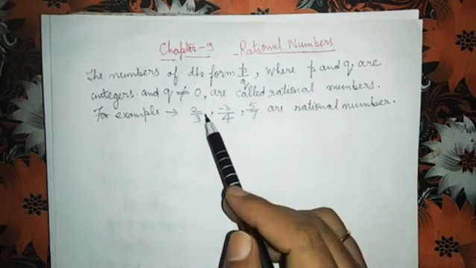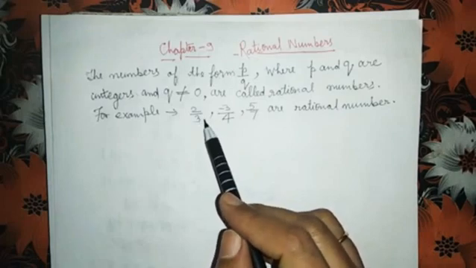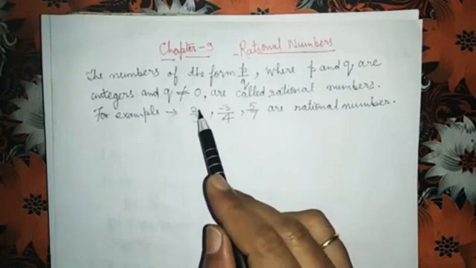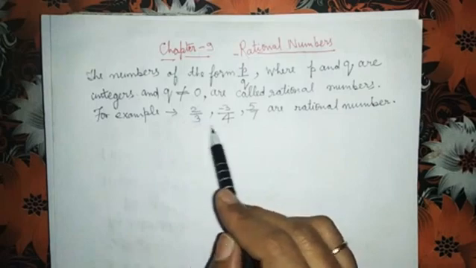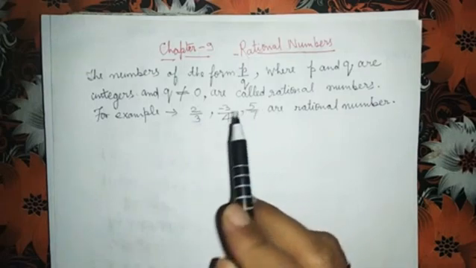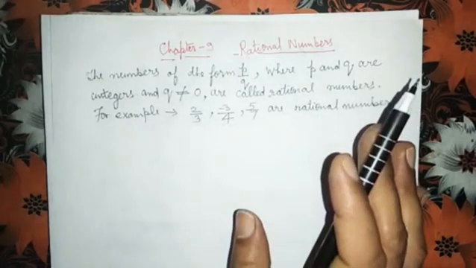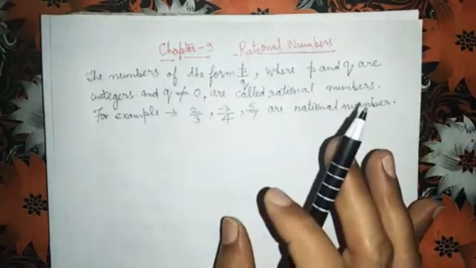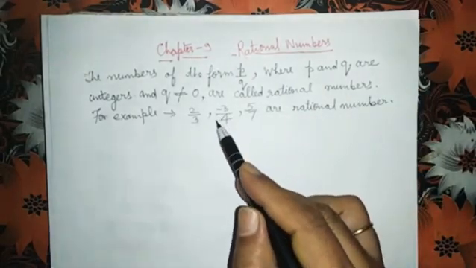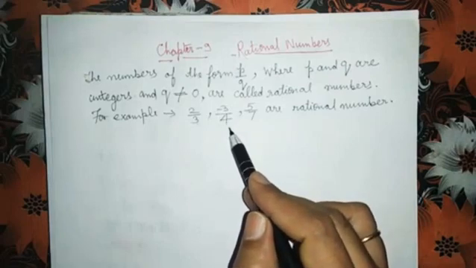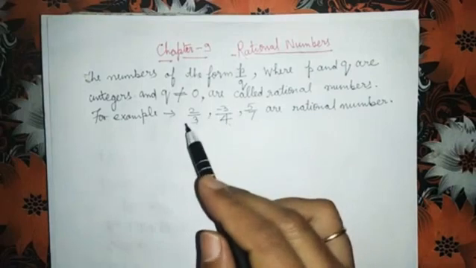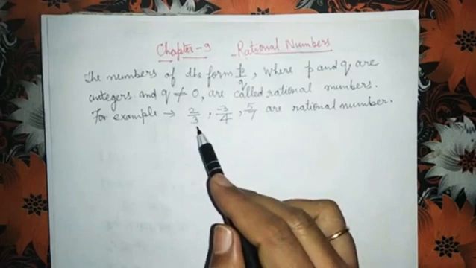So you can say that every fraction is a rational number, but every rational number need not be a fraction. Minus 3 by 4 can't be a fraction. 2 by 3 can be a fraction.